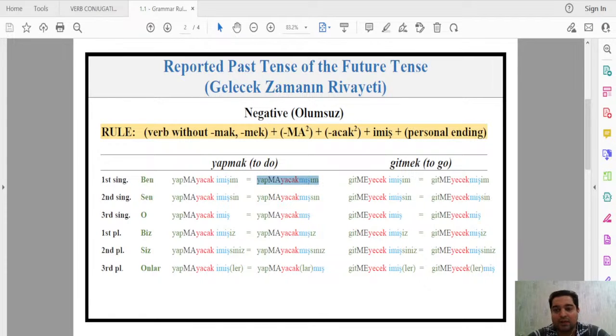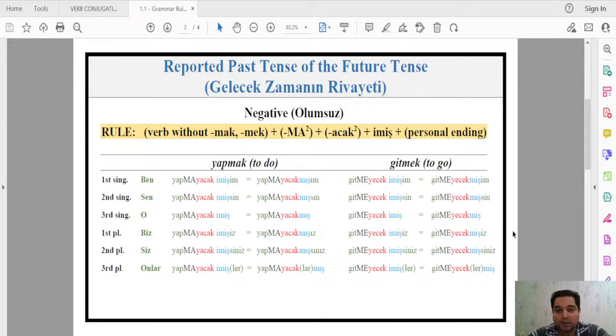When we say ma, me: gidiyorum, gitmiyorum. Yapıyorum, yapmıyorum. Or yapmalısın, yapmamalısın. Gitmelisin, gitmemelisin. You see how the stress shifts to the verb root in the negative.